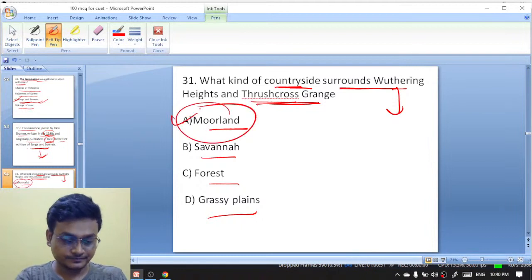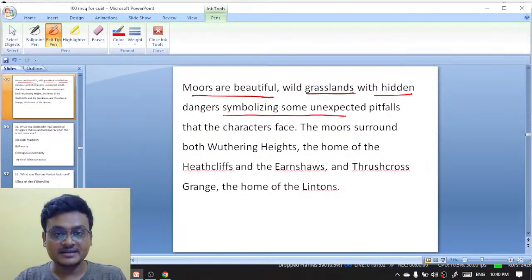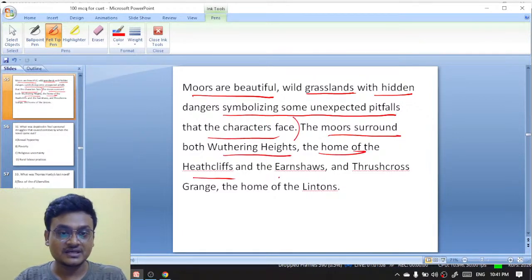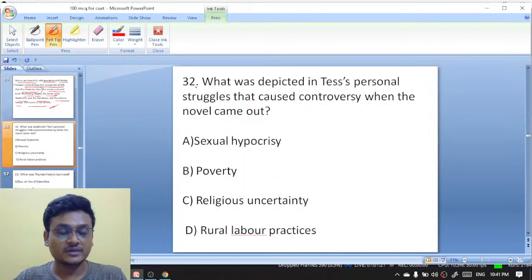Moorland. Okay. And here is the explanation. You can take a screenshot of this. Moors are actually beautiful wild grasslands with hidden dangers, symbolizing unexpected pitfalls that the characters face. The moors surround both Wuthering Heights, the home of the Earnshaws and Heathcliff, and Thrushcross Grange, the home of the Lintons. So moorland is the right answer. You can take a screenshot of this explanation.